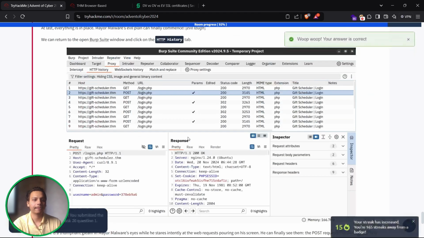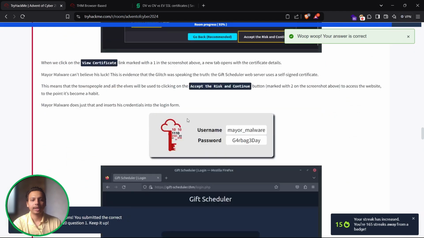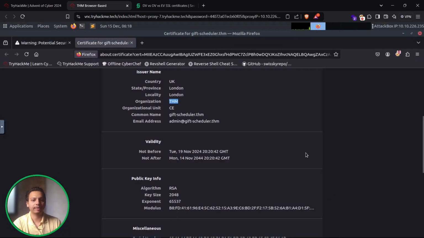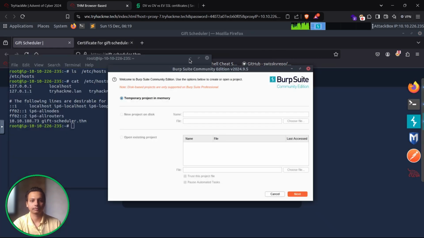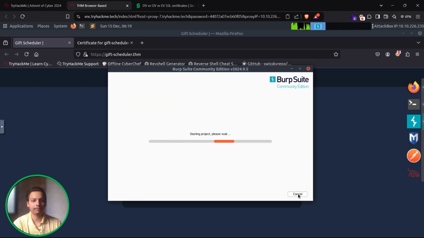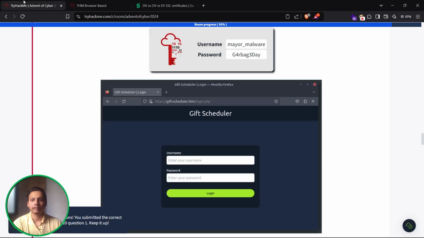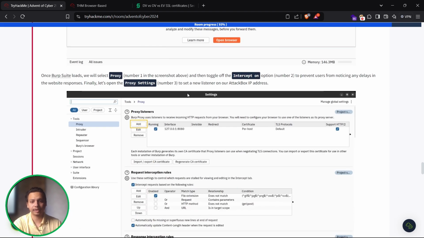What is the name of the CA that has signed the gift scheduler certificate, that is THM. Okay, now we have to use Burp, and we have seen all the details over here like this. So let me just start with Burp. Okay, click on next, start the UI, and over here let's see where we have to add the proxy settings.